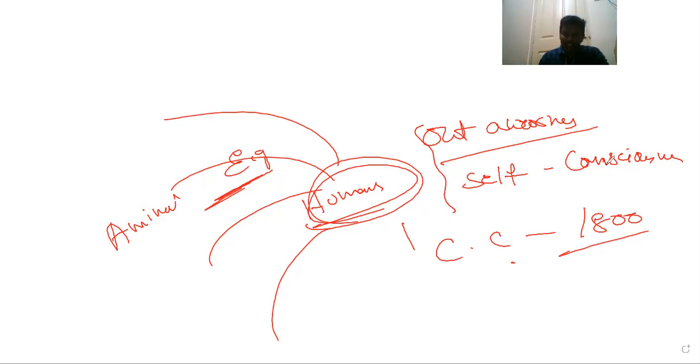So consciousness, self-consciousness, is the defining property of living organisms.